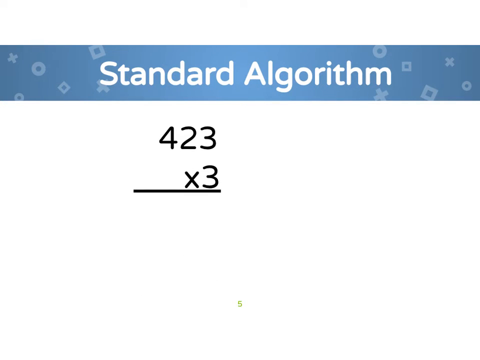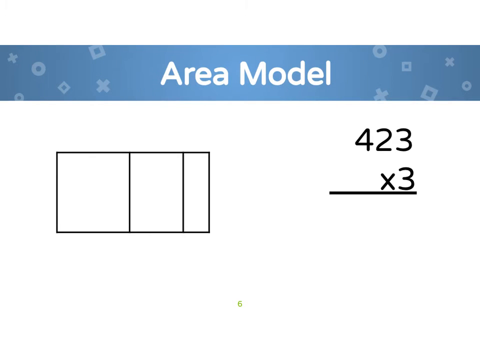Okay, this is standard algorithm. We've been working on this for a while, for a couple of days, and so you should see where I regrouped to the thousands place. So I'm going to do this, and you look for where I regrouped. Okay, 3 times 0 is 0 thousands is 0, and then 1 that I had to regroup. So I have 1,269.